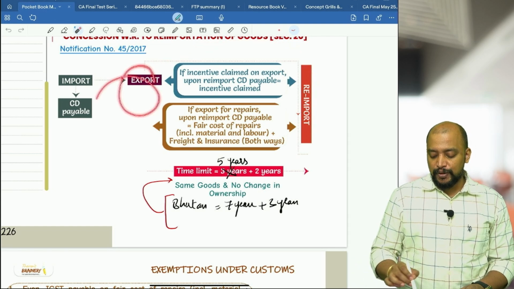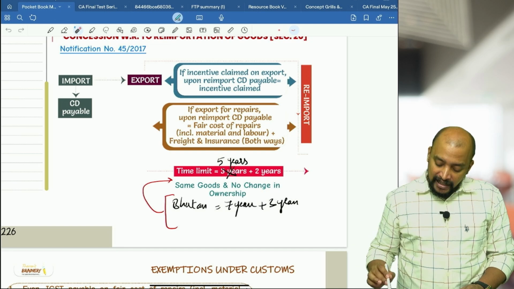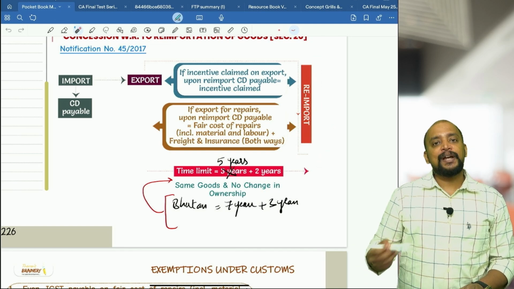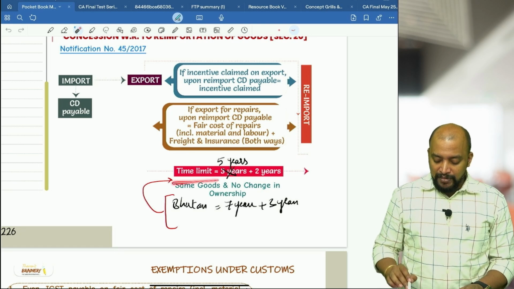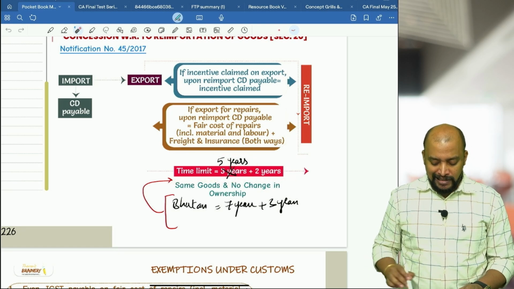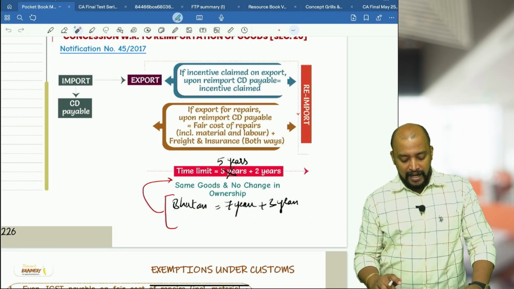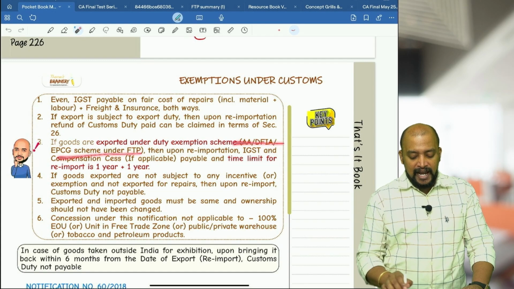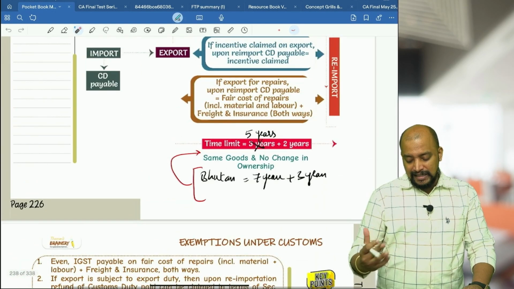Suppose whatever incentive we claimed at the time of export, upon re-import we will pay back that incentive, and if it is exported for repairs, upon re-import we will pay the fair cost of repairs plus freight and insurance both ways, and the time limit will be 5 years plus 2 years, and for Bhutan it is 7 years plus 3 years. Okay, and in other cases, suppose it is under EPCG or AA, DFIA under FTP, 1 year plus 1 year. Okay, so this is the time limit.